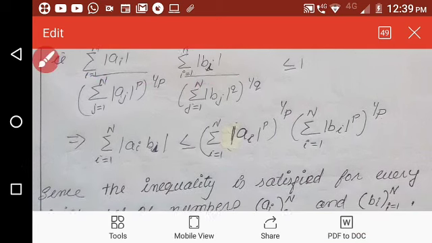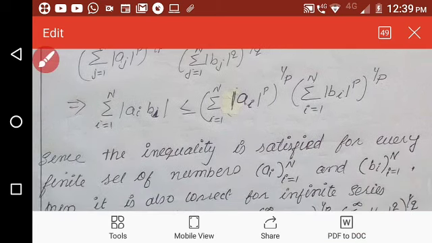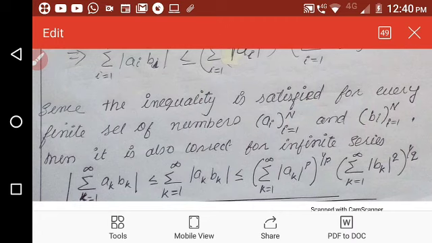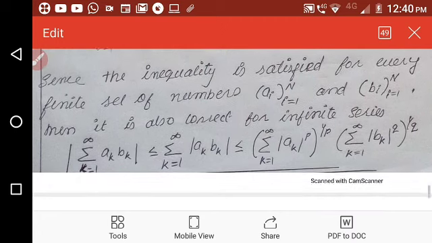That is, this inequality is satisfied for every finite set of sequences, sigma ai, i equal to 1 to n, and sigma bi, i equal to 1 to n. So, as capital N tends to infinity, this is correct for an infinite series. Hence, this is our proof.